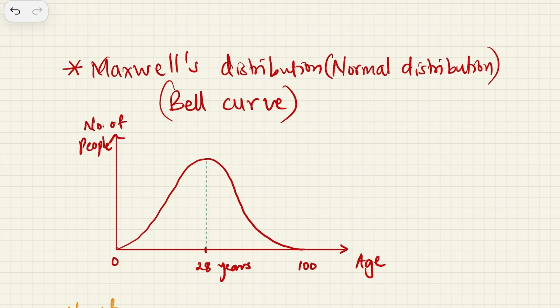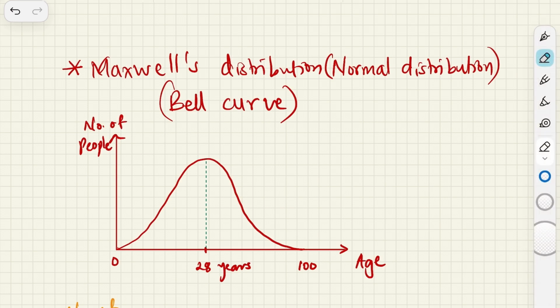Its shape goes initially up, attains a maximum value, and then goes on decreasing.